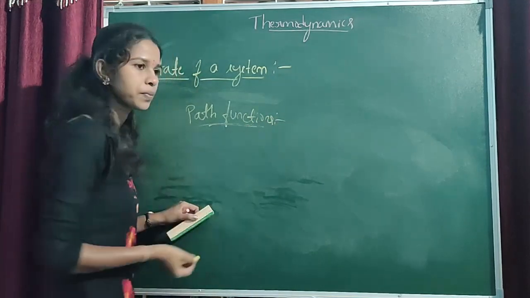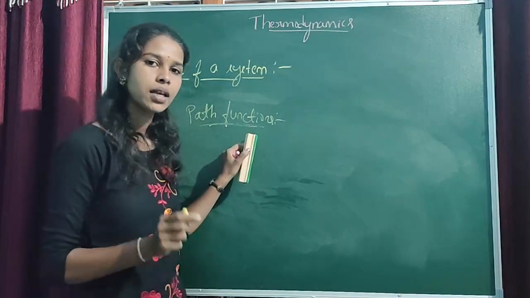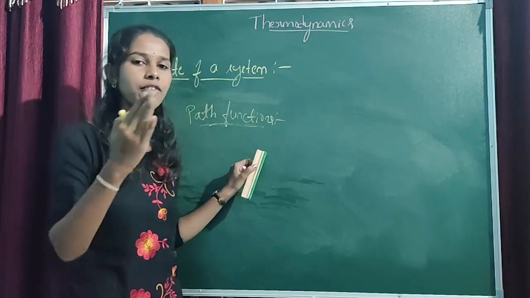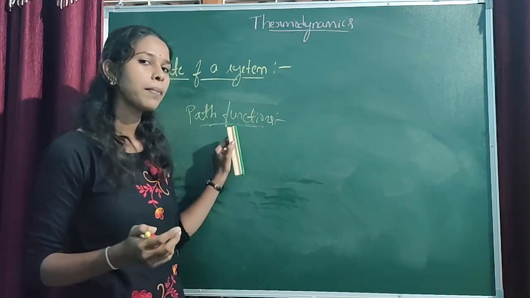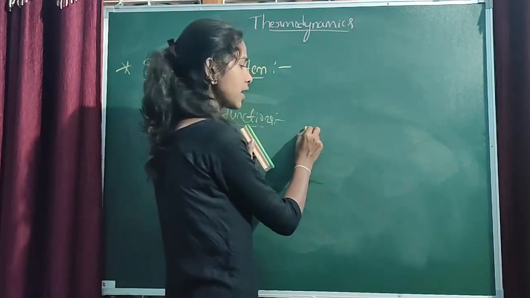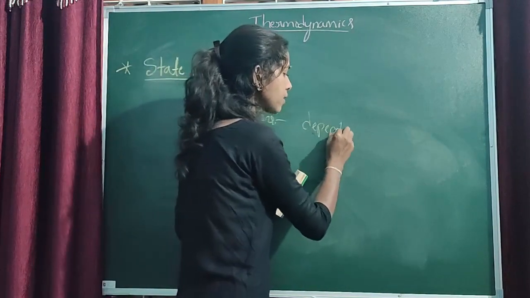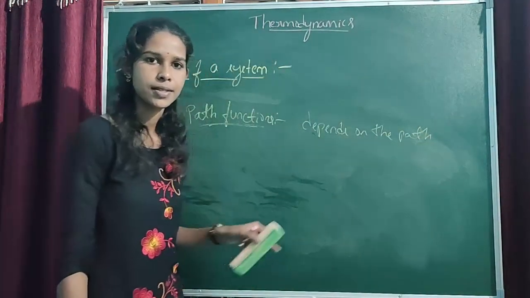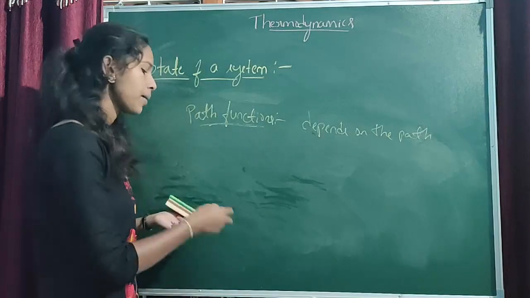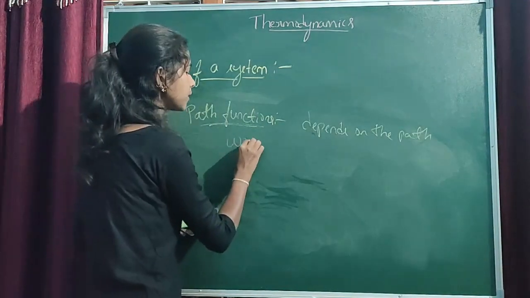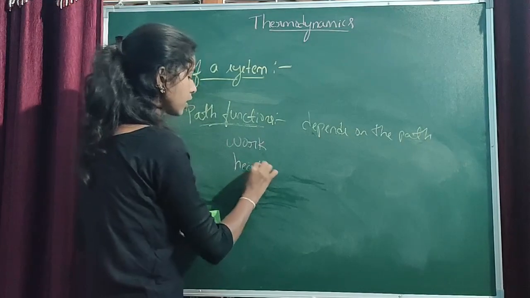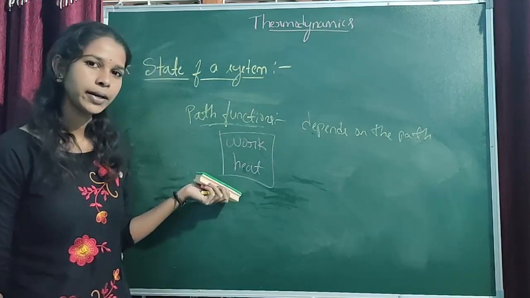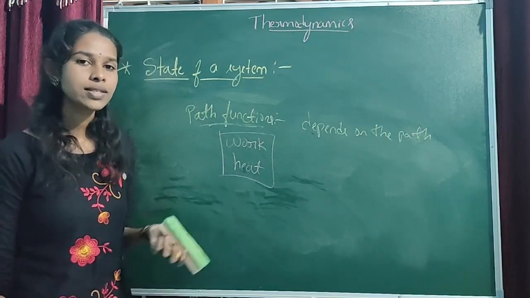What are path functions? The state variables whose values depend on the path between the initial state and final state of the system are called path functions. The examples for path functions are work and heat. These two are the best examples for path functions. Except work and heat, almost all the other state variables are state functions.